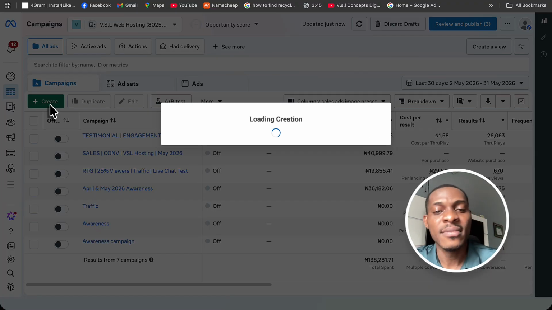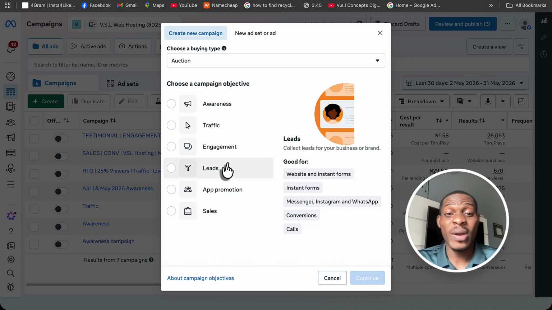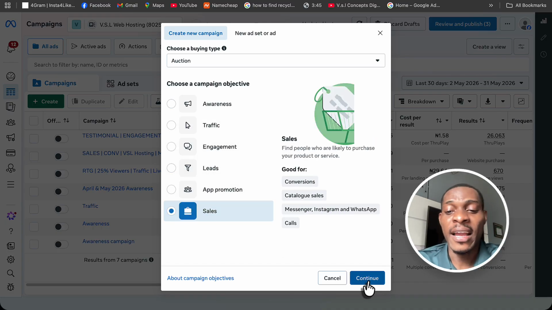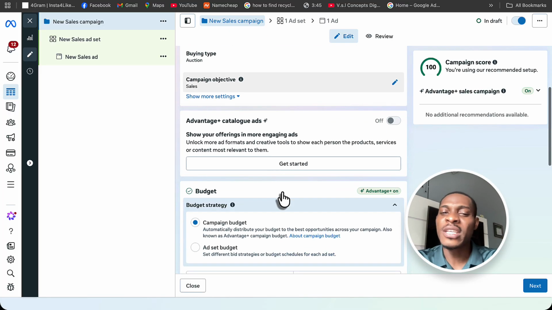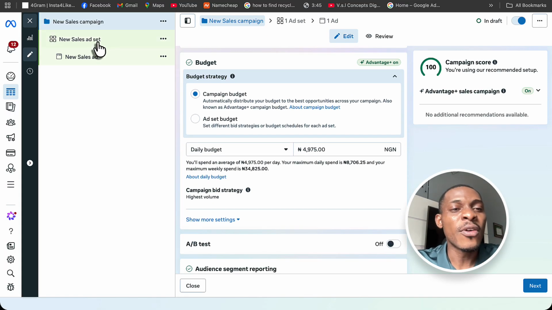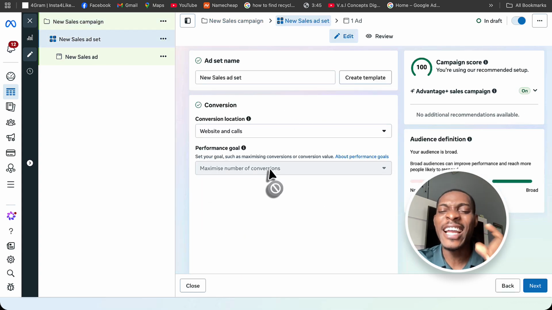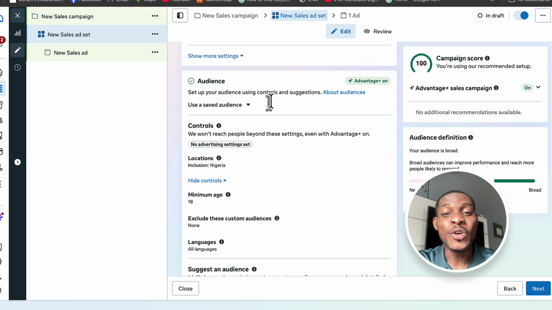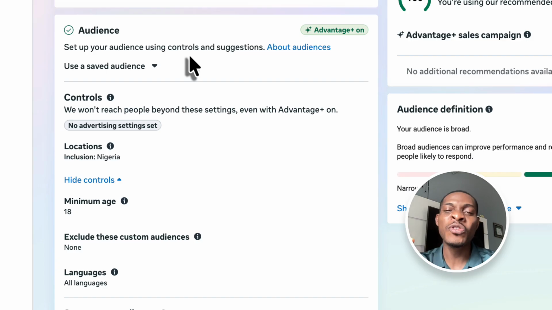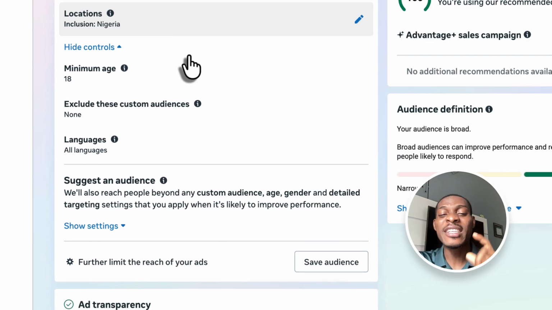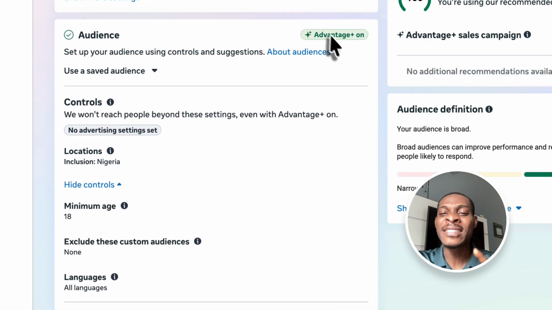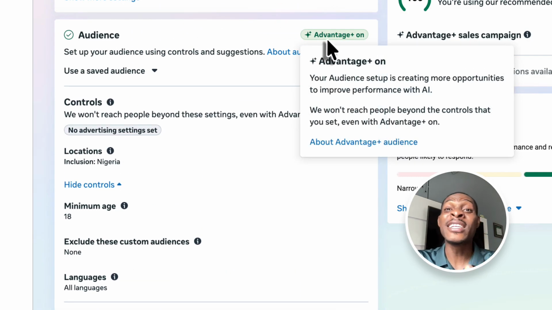Click on create. Once you click on create, select whether your traffic ads or your sales ad. I'll be selecting sales ad here. Click on continue. Now after clicking on continue, you know what to do here. Fill all of these sections, go down to your audience section. Under this audience section, you are expected to see a section that says you should choose your custom audiences. But you may not see it because the audience section here may be set on what? Advantage plus. So we need to turn this off.